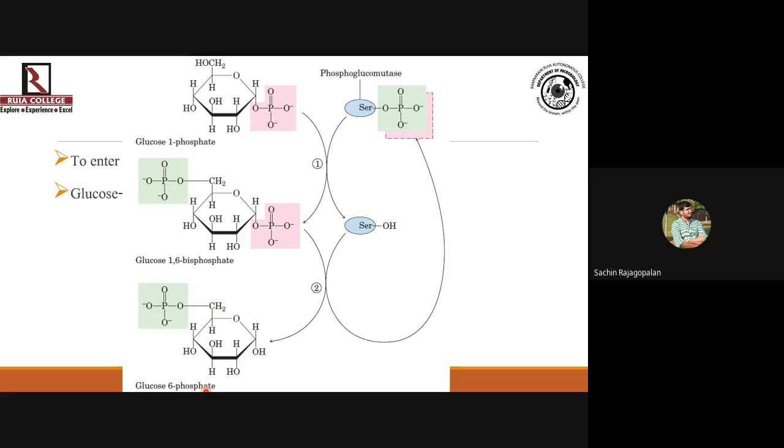The glycogen debranching enzyme has a long name, which is oligo alpha 1,6 to alpha 1,4 glucan transferase.